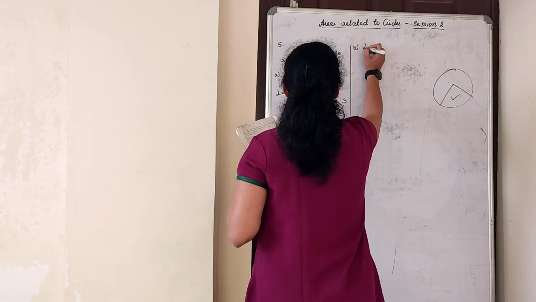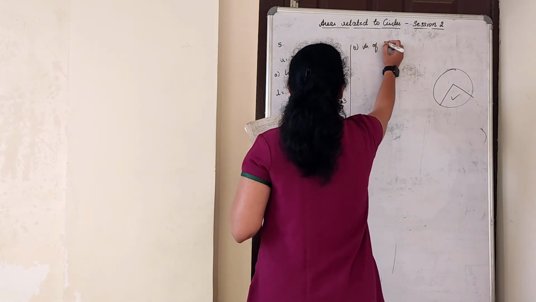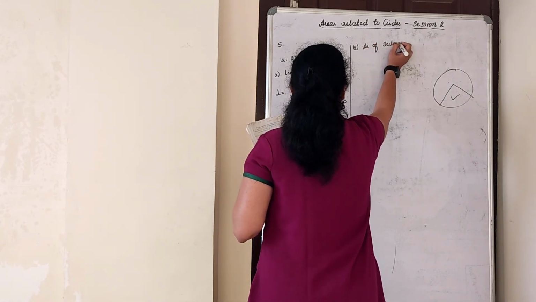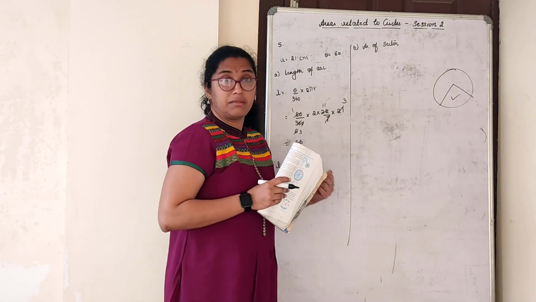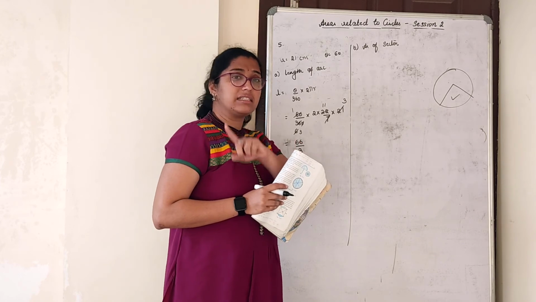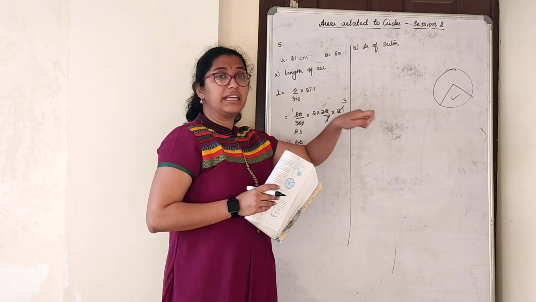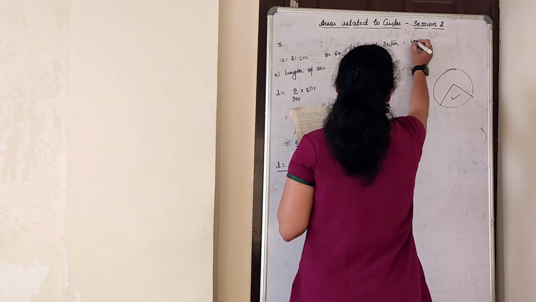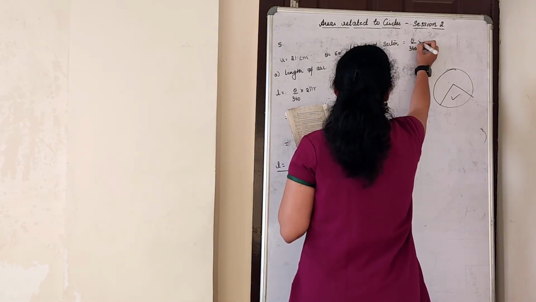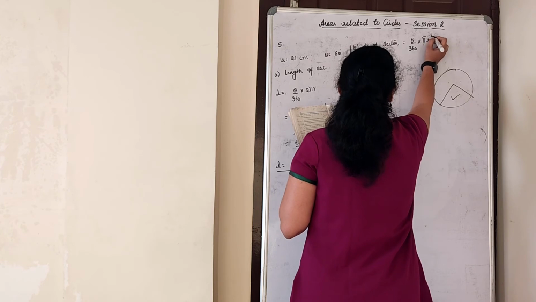Second part, what have they asked? They have asked the area of the sector. Now when we talk about a sector, it is the minor sector only. Don't get confused with sector, major or minor. Only sector is asked, so it is minor. If they have specifically asked, then it should be major. Area of a sector is equal to theta upon 360 into pi r square.